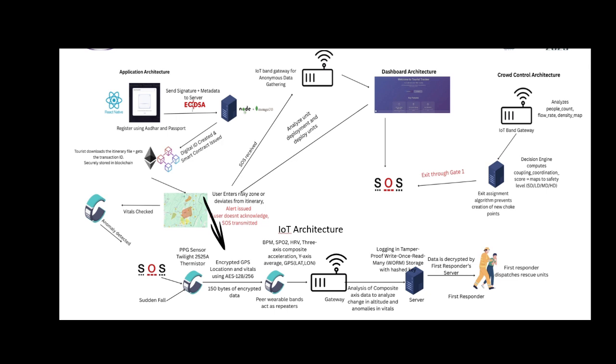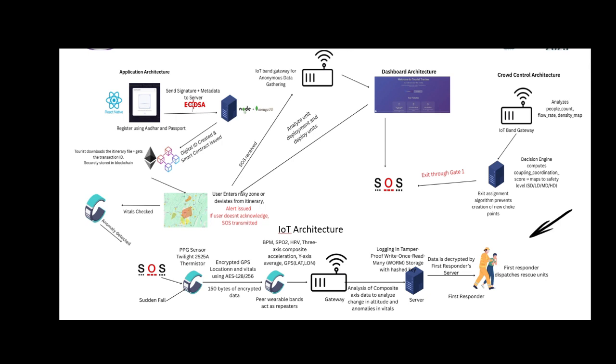The wearable encrypts all the vital signals and the GPS location using AES encryption, packing it within 150 bytes of data. This data is then passed along the wearable bands, which all act like repeaters until it reaches a gateway device. The gateway runs analysis on the movement and vitals, for example, spotting altitude changes or detecting anomalies using the three-axis composite acceleration and the y-axis average. From there, the data is securely logged into a tamper-proof storage server, ensuring the information cannot be altered. The first responder server decrypts the data, and based on the insights, rescue teams are immediately dispatched to the user's location.